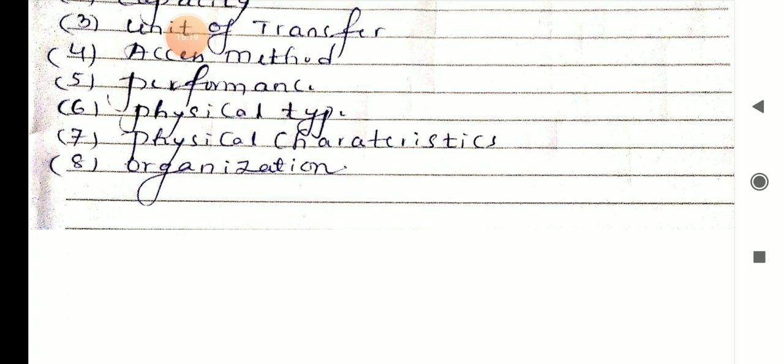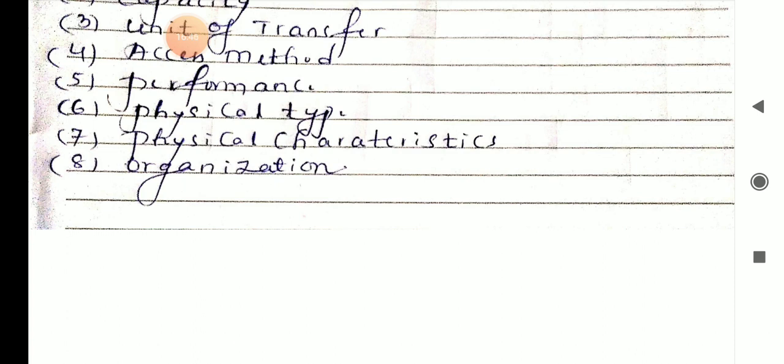Sixth one, physical type. So what is physical type? Memory device can be either semiconductor memory like RAM or magnetic surface memory like hard disks. Physical type means memory devices can be either a semiconductor memory or magnetic surface memory, like RAM and like hard disks.